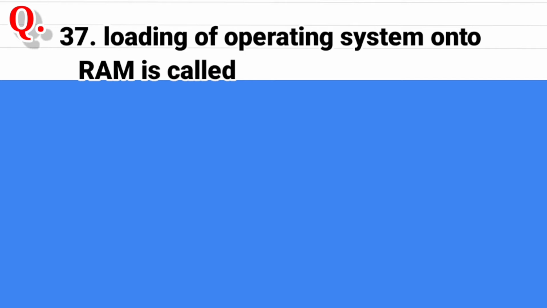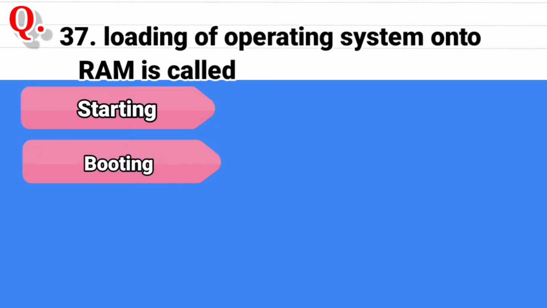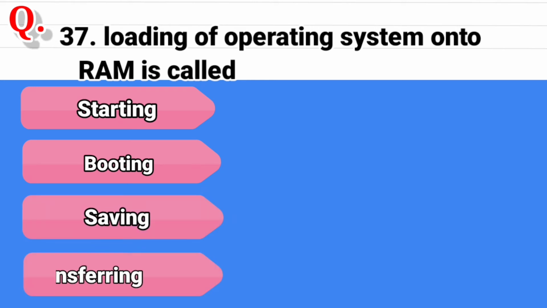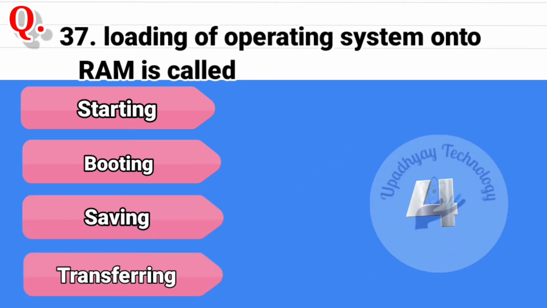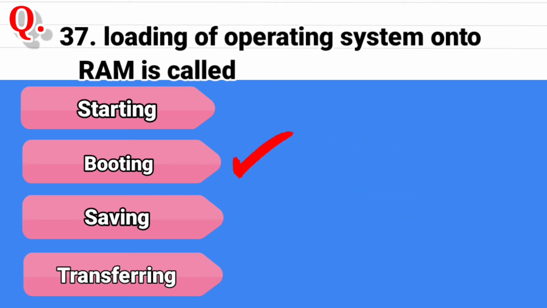Question number 37. Loading of operating system onto RAM is called. And the options are starting, second option is booting, third option is saving, and the last option is transferring. And the correct answer is booting.